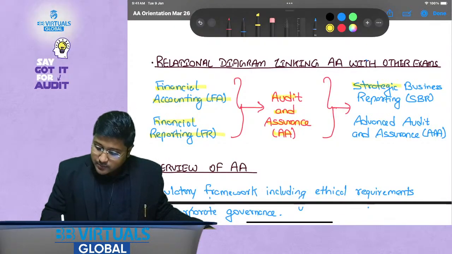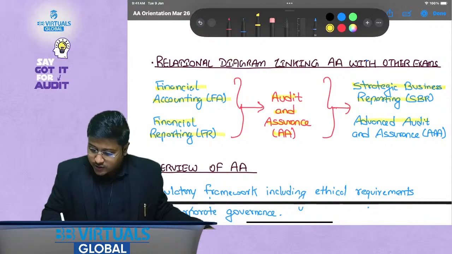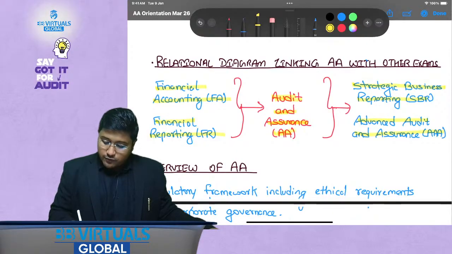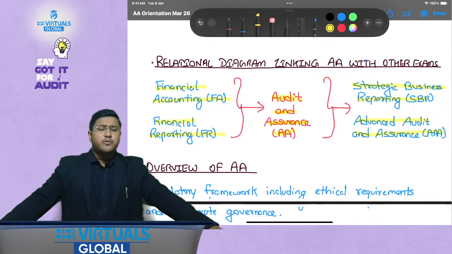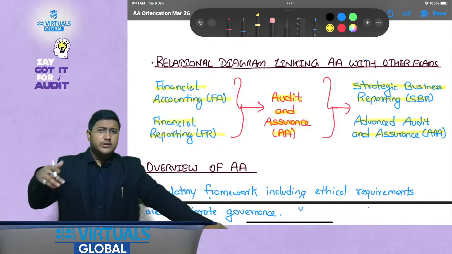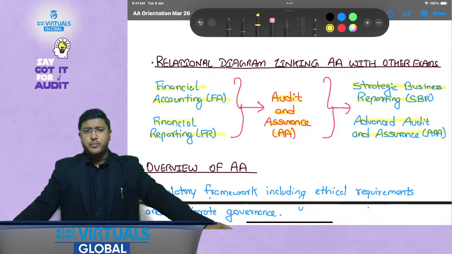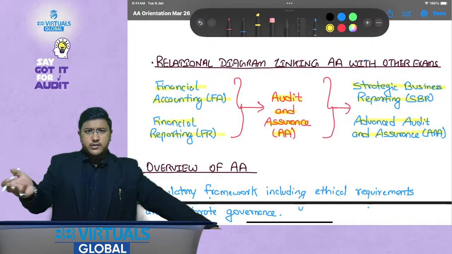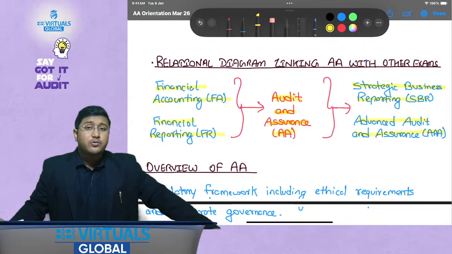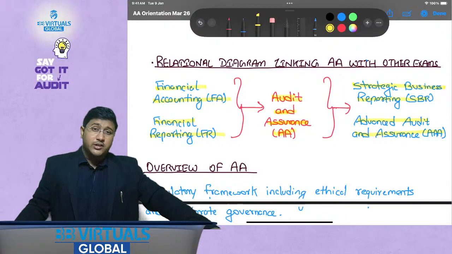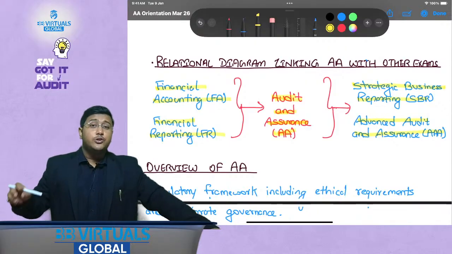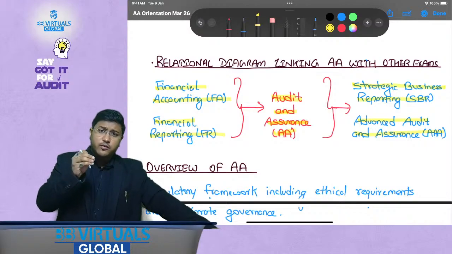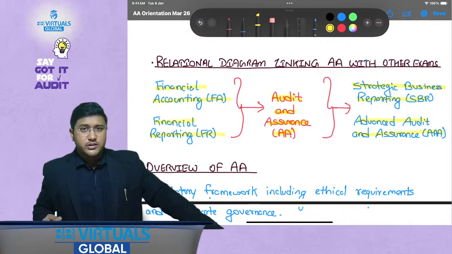Then strategic business reporting and advanced audit and assurance. How is AA related to these 2 subjects? AA forms the basis for SBR and AAA. When you study AA, you understand the auditing requirements. AAA is directly the advanced level of AA. But in SBR you need to gain professional skills marks, and to gain them you need to answer from the point of view of the auditor also. Sometimes you have to identify from the point of view of the management also. That is why AA plays a major role here.